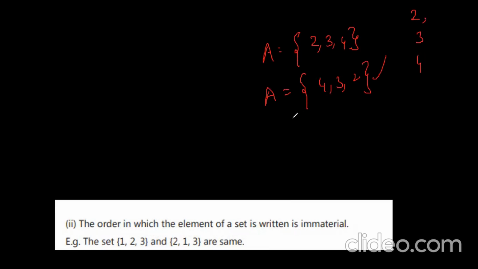And A is equal to {3, 4, 2}, you can write. Order is not important. You can write the elements in any order, but elements cannot be repeated. Elements must be distinct, or distinguishable. Understand?